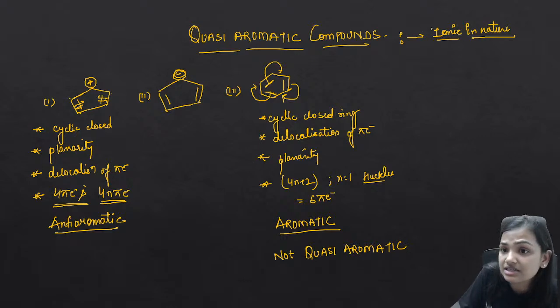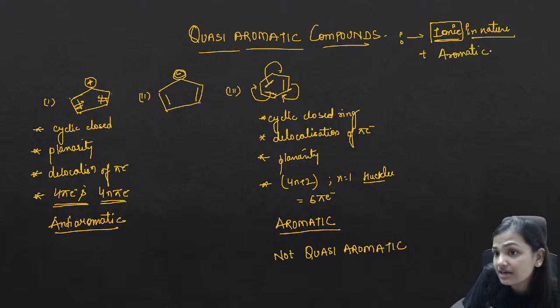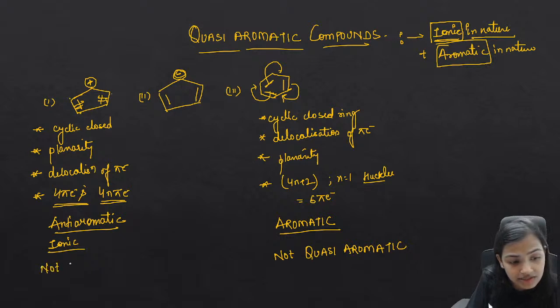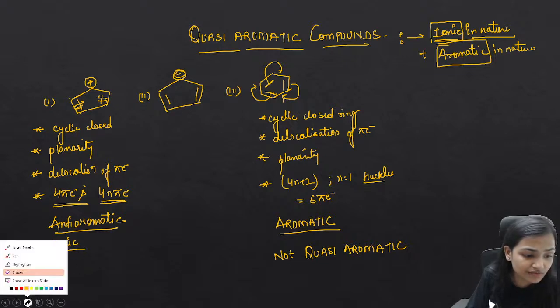No. Quasi aromatic compounds are ionic in nature plus aromatic in nature. This one is ionic, but it is not aromatic, so it is not said to be quasi aromatic. Understood? This is anti-aromatic. It is ionic but not quasi aromatic. If it is not even aromatic, there is no question of quasi.